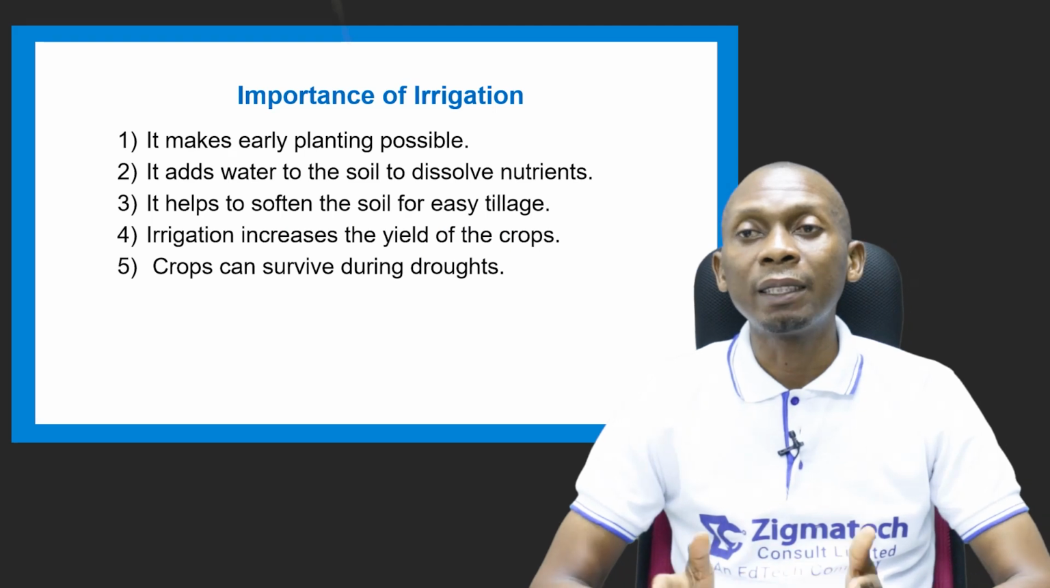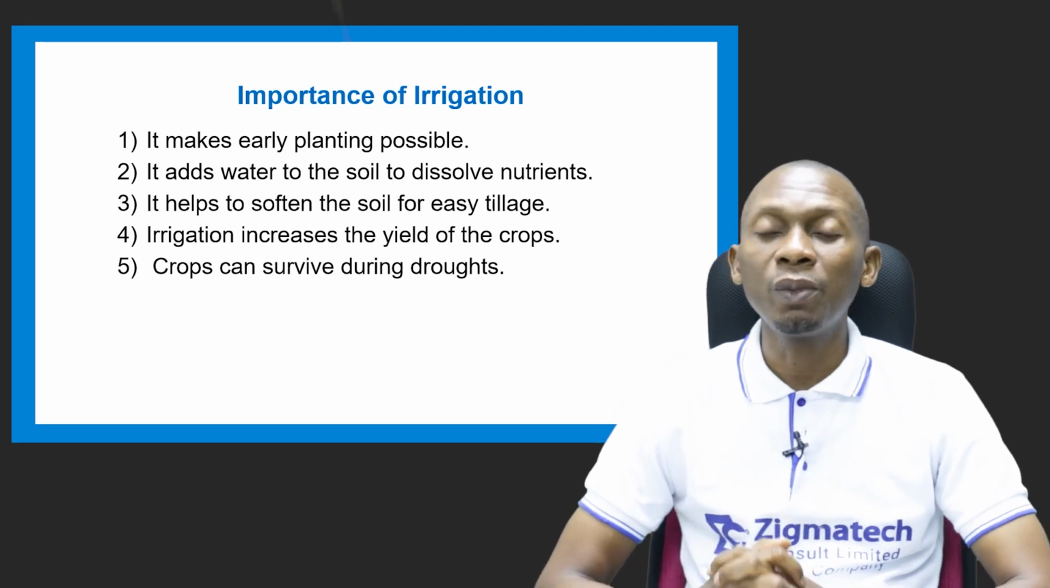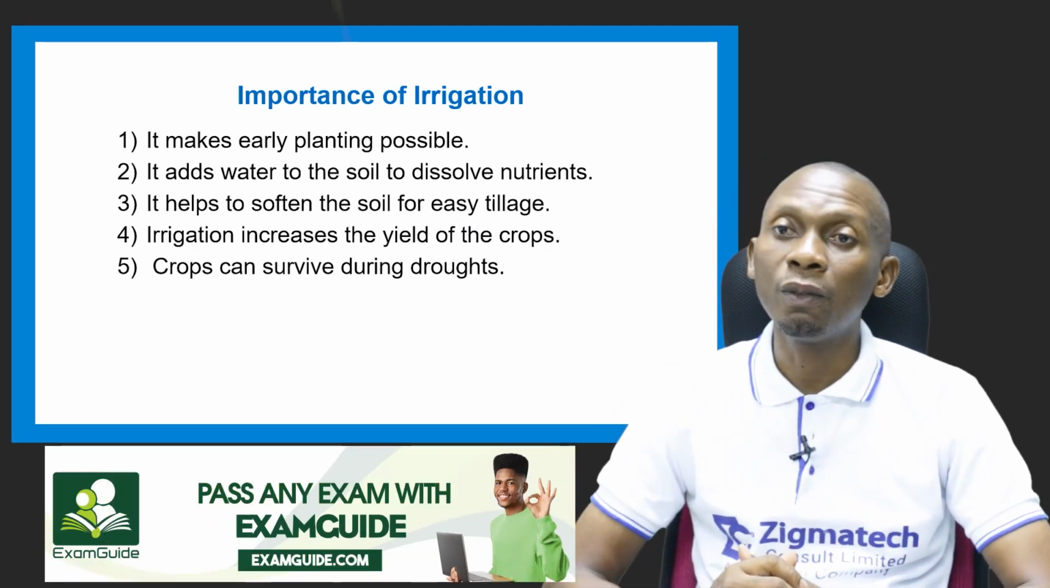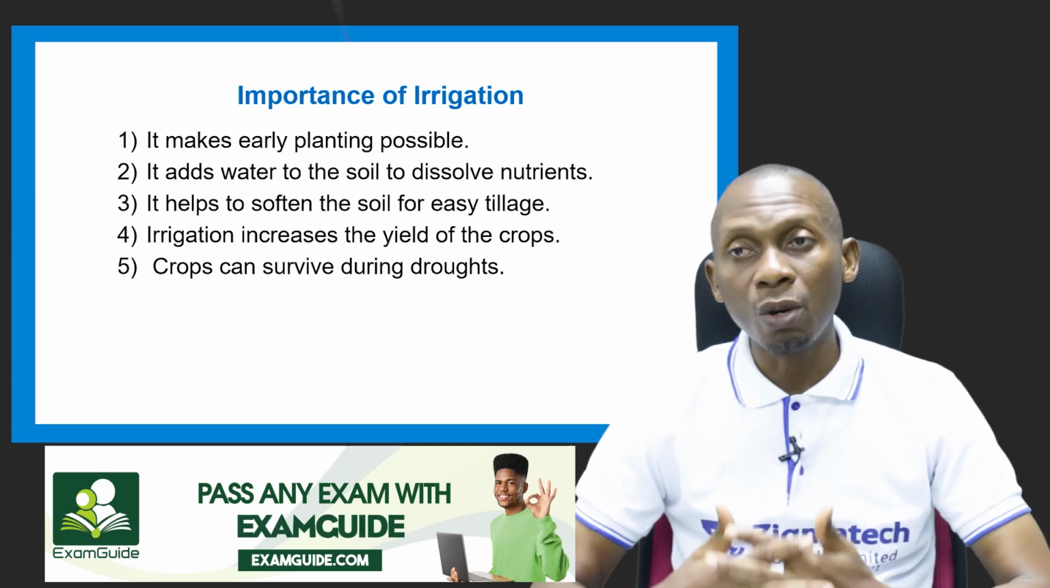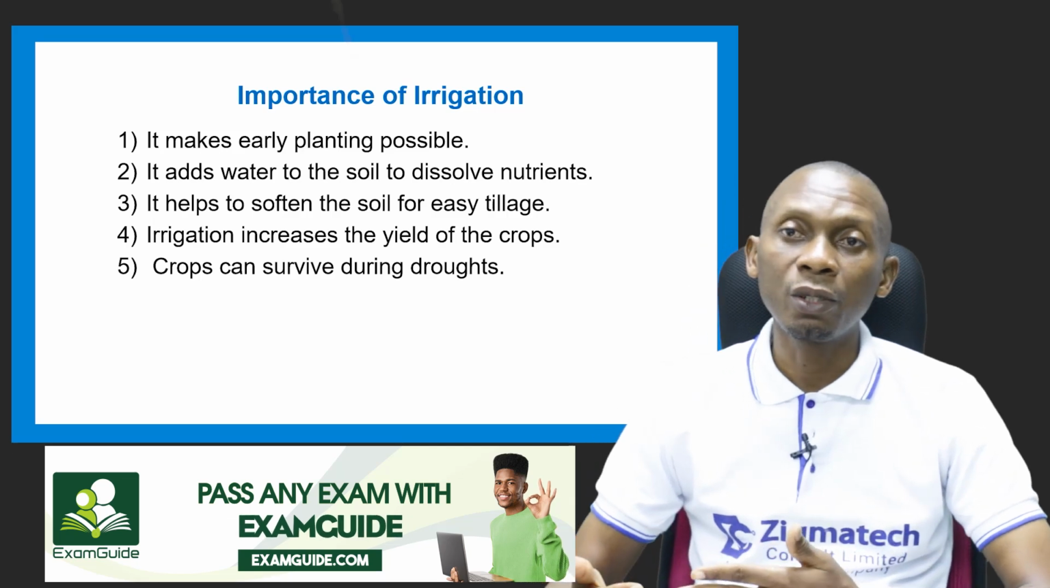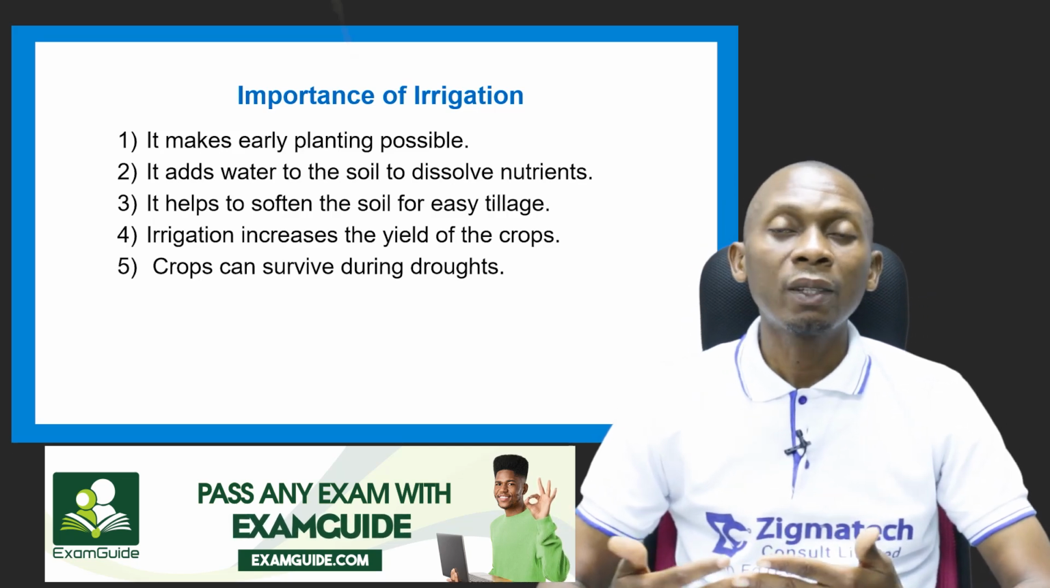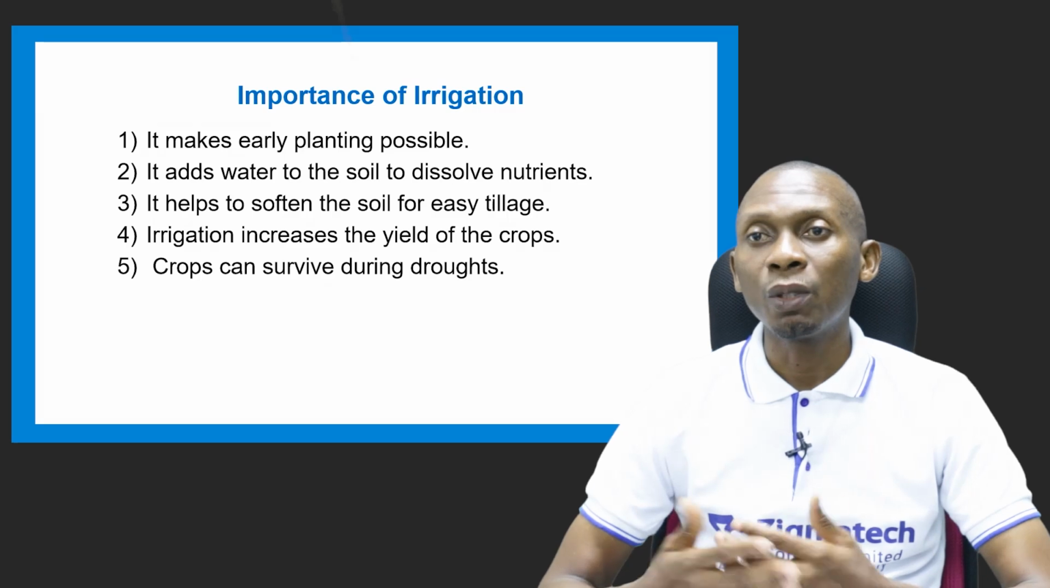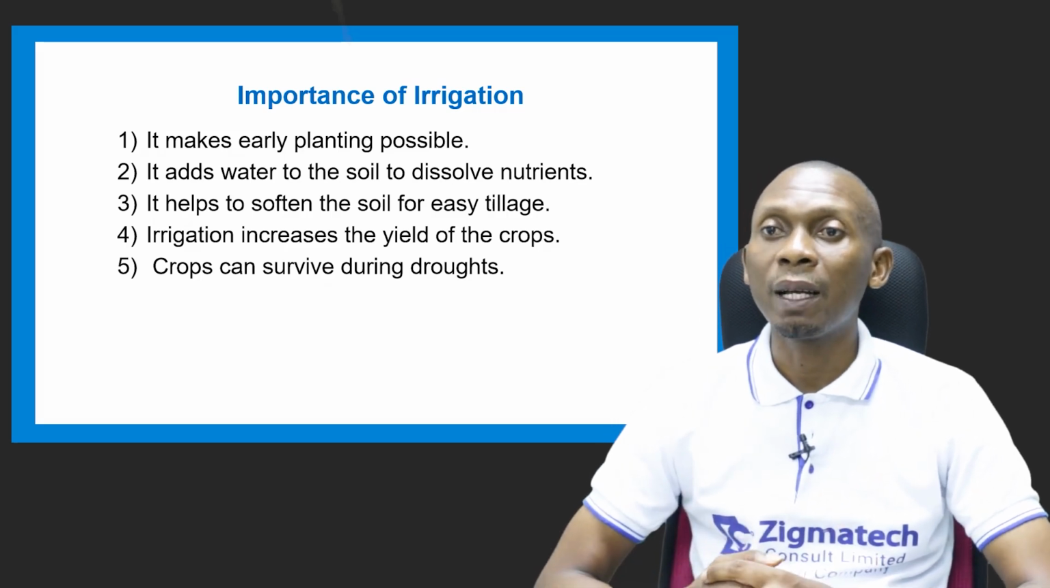It makes early planting possible. So with irrigation, if there's a delay in rainfall, that's rain-fed agriculture. When you depend on rainfall for your crops, it's called rain-fed agriculture. When there's a delay, it could actually affect early planting. But with irrigation, you're able to carry out early planting.